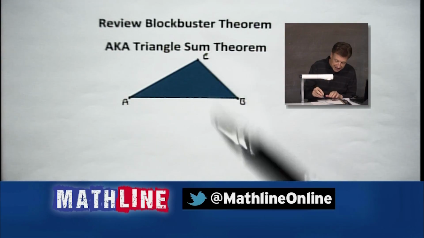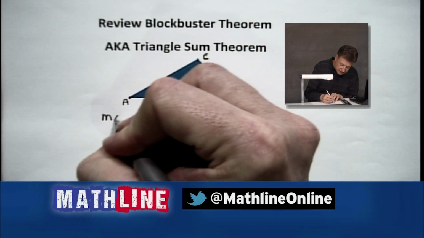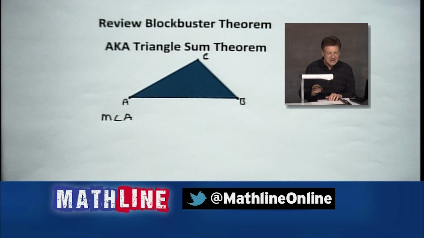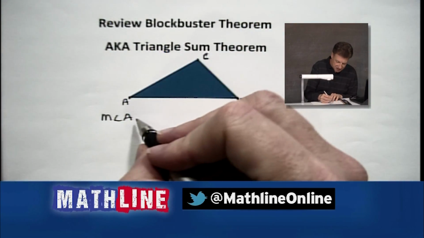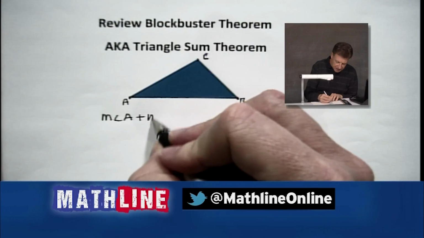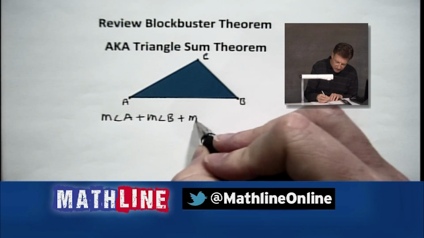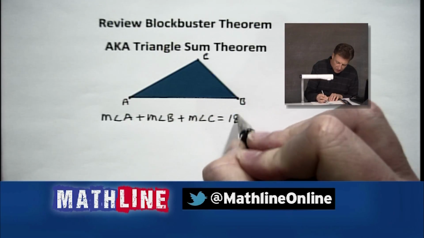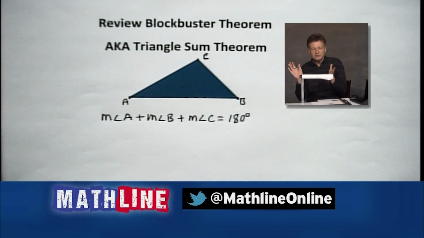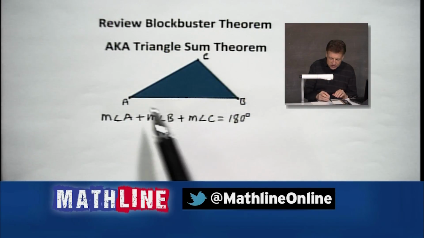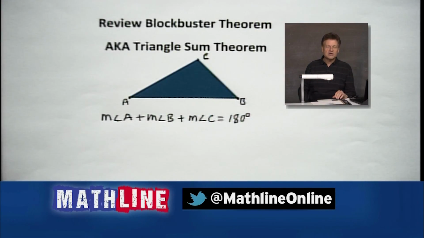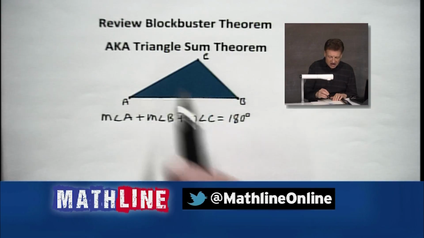So in putting it in nice simple terms here, how about it? Measure of A, by the way, that's what that little m stands for. Sometimes we don't see that, but it is the measure of angle A plus the measure of angle B plus, yeah, you got it, the measure of angle C. They'll always add up to 180 degrees. Don't care what kind of shaped triangle we've got. Don't care if it's isosceles, if it's equilateral, if it's scalene, if it's acute, obtuse, right. They're always going to add up to 180 degrees. That is one of the beauties of the triangle.